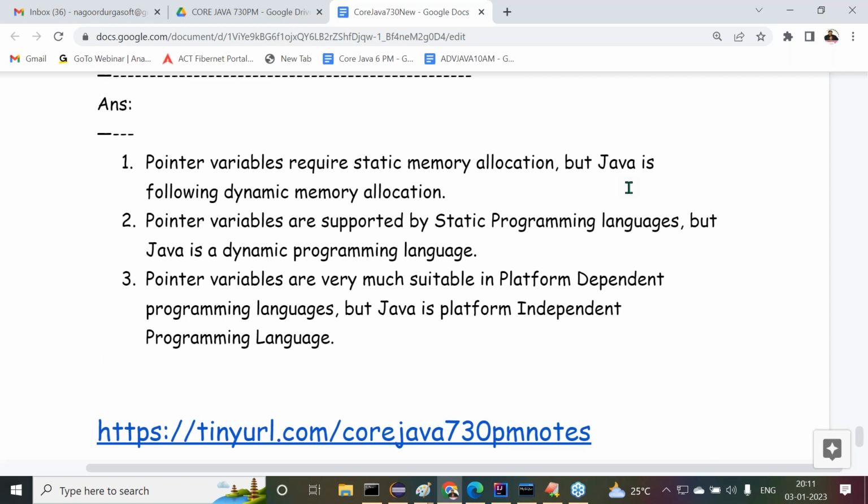Understand it now. As Java is a platform independent programming language, after compilation of the program in computer 1, I got a .class file. I have taken this .class file through my pen drive. I'll go to some other computer where I paste the same .class file. Observe carefully. In the .class file, the P1 pointer is available. That P1 pointer has which address location? 1010. In computer 1, the 1010 location is available where data exists, so the same P1 pointer variable has the same address location 1010. Now I changed my computer.